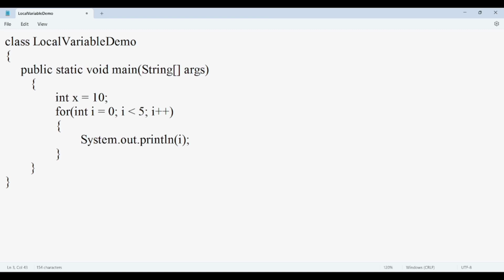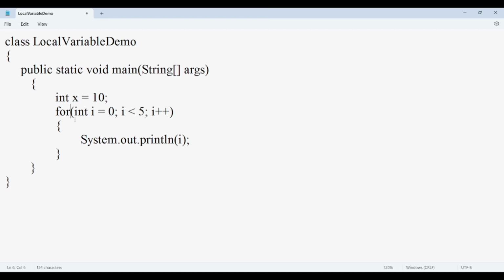What we have declared here is int x = 10. So this is my first local variable that I am declaring inside this main function, and I am initializing it. I have told you that a local variable must be initialized before using it. So I am initializing it, it means I can use it, and there will be no problem.